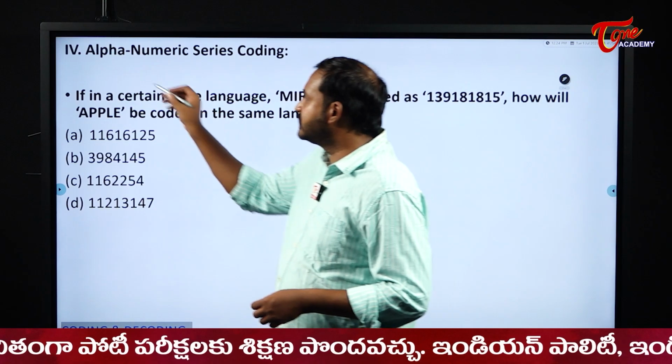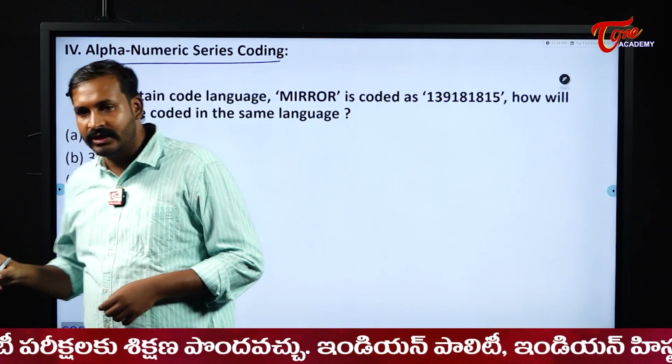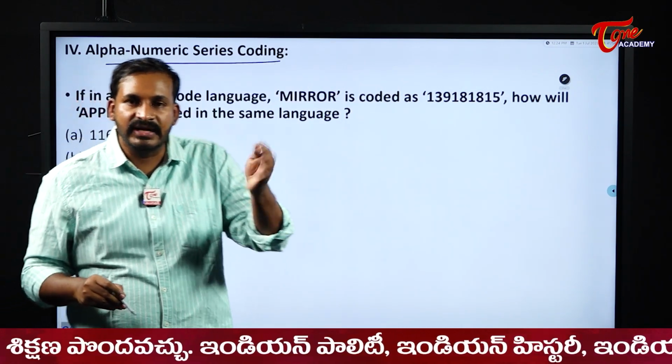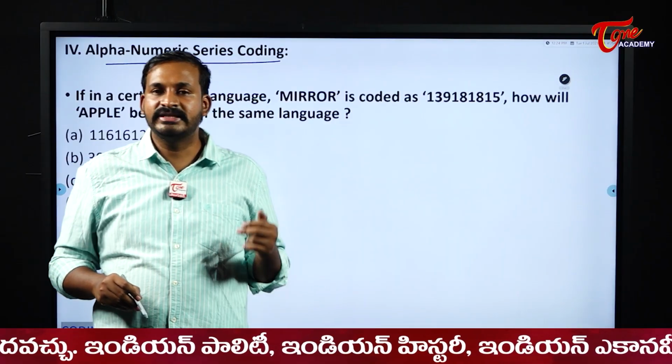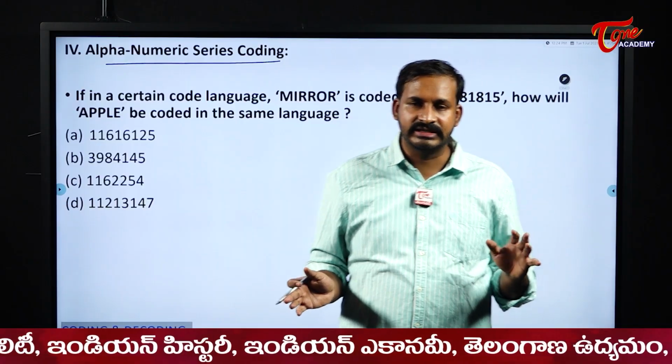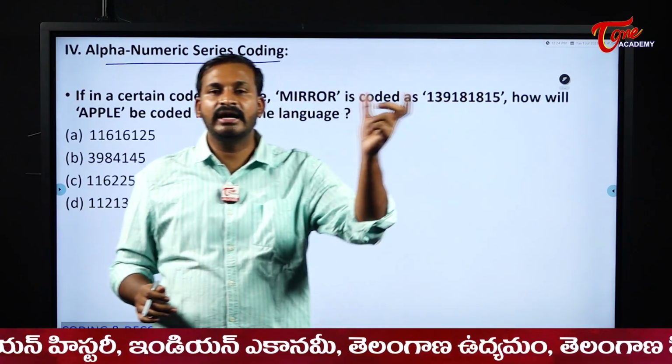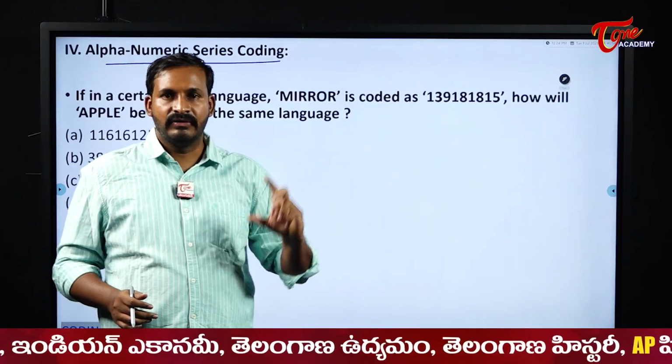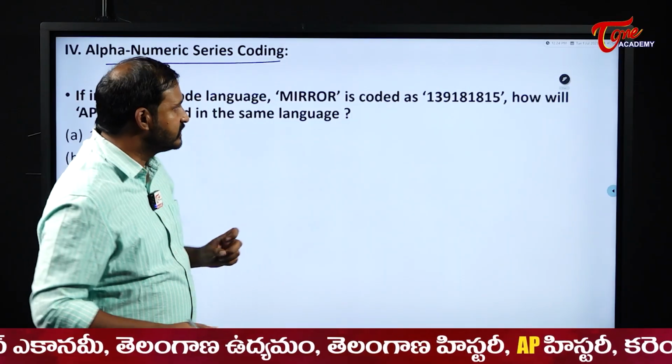Alphanumeric. Alphanumeric means here the relation will be there. In the coding and decoding concept we will have alphabets as well as numbers. Just the relation, nothing more different or any different things we will not see. We will see only the relation between the words and numbers.